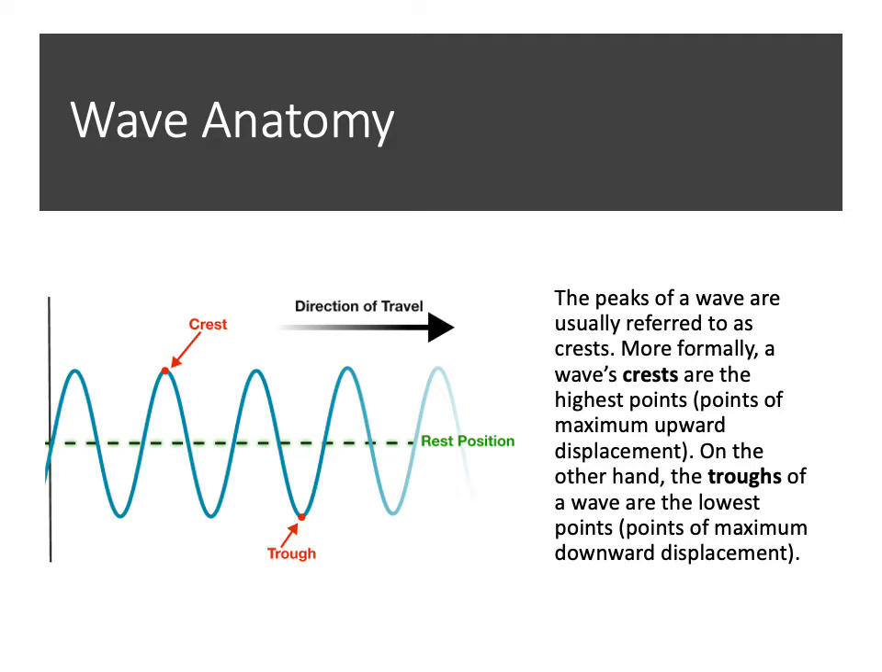The peaks of the wave at the very top are usually referred to as crests. More formally, a wave's crests are the highest points, the points of maximum upward displacement. On the other hand, the troughs of a wave are the lowest points, the points of maximum downward displacement. So the crest is the tallest spot on the wave, and the trough is the lowest spot on the wave. You can see that in the picture.